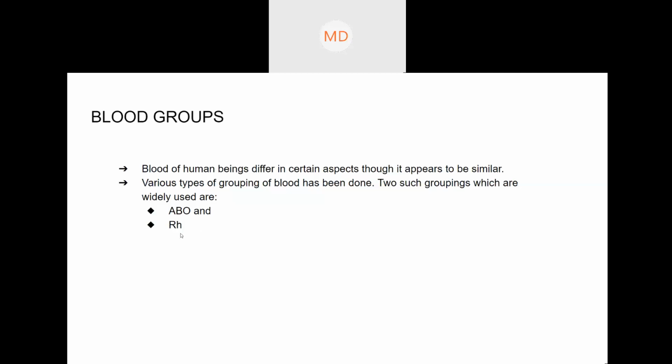Okay, positive and negative is due to the Rh factor. Under ABO blood grouping there are four types of blood groups, that is A, B, AB, and O. We will discuss in detail, but with this Rh factor, if the Rh factor is present, then it is A positive, and if it is absent, then it is A negative. So the positive and negative is due to this Rh factor. Rh means rhesus factor.